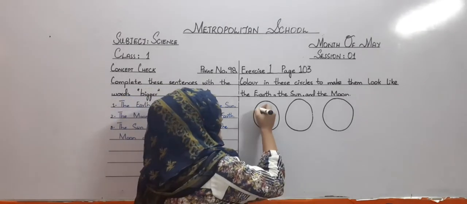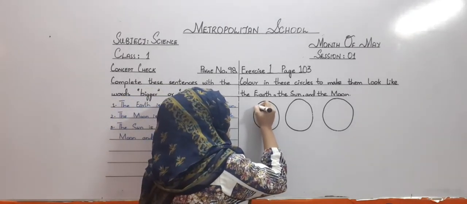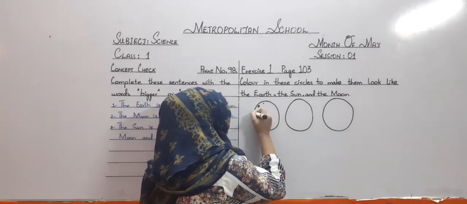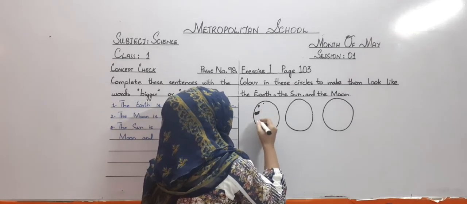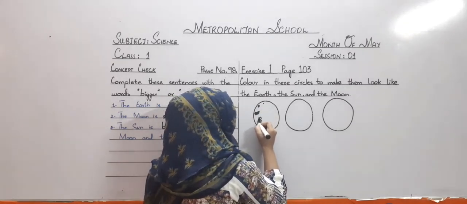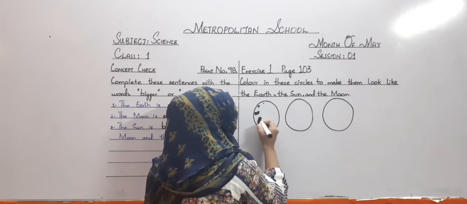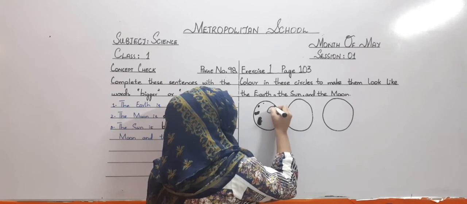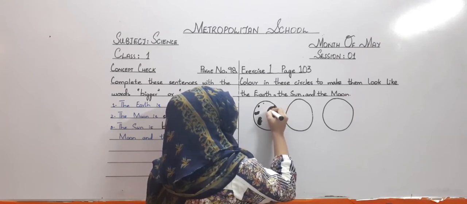And there are many holes present on the moon. So we will draw it like this. You just have to pick your gray or black color and just move it around the sphere, and then it will look like the moon, right?